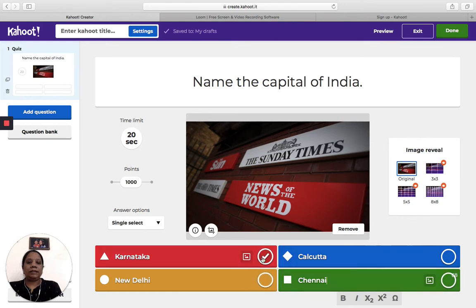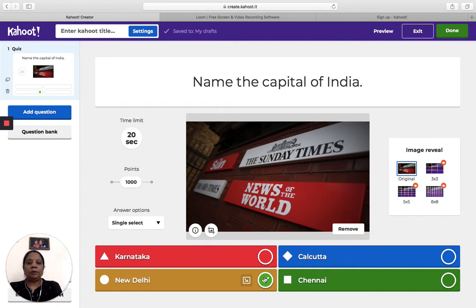If you just click on that, that means that is the correct option. So I will click on the correct option here, and remaining I'll just leave it blank. So I have to choose one as the correct option. I think I'm almost done. I have added the time, I have added points, I have added how many options are correct, and I have added all the 4 options, and I have not forgotten to choose the correct option also.